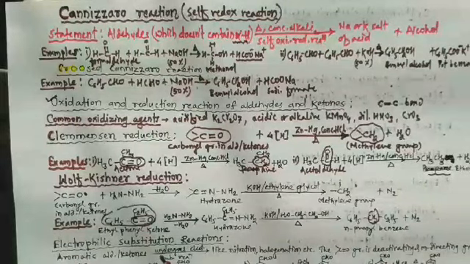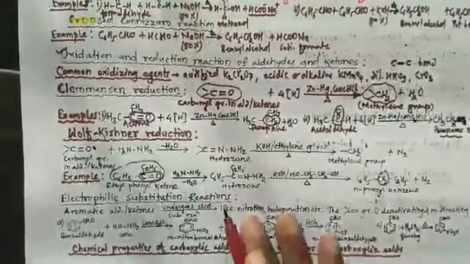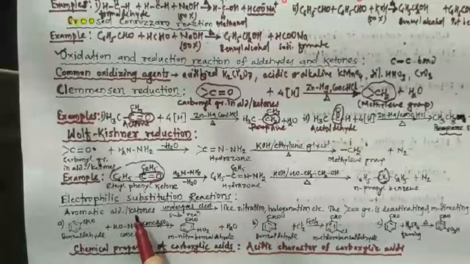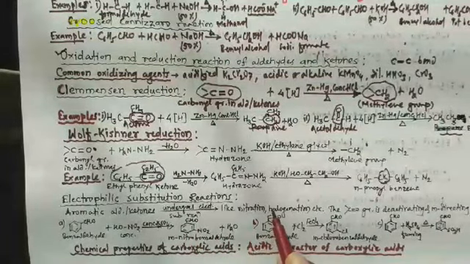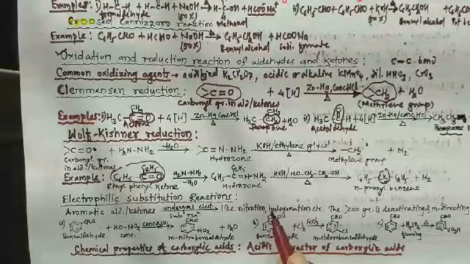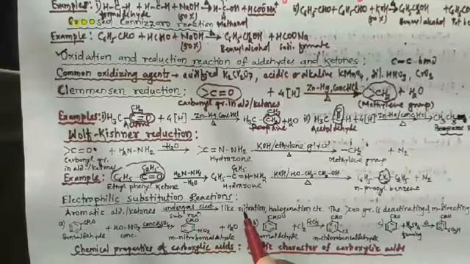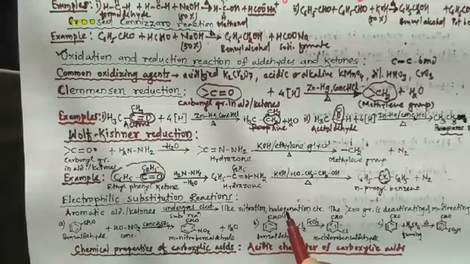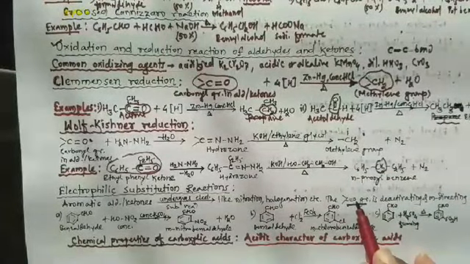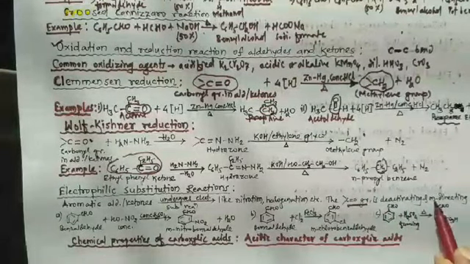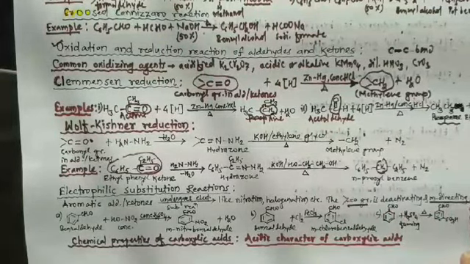Aromatic aldehydes and ketones undergo electrophilic substitution reactions like nitration, halogenation, sulfonation, etc. The carbonyl group which is present in aldehyde and ketone is a deactivating group and it is a meta-directing group.